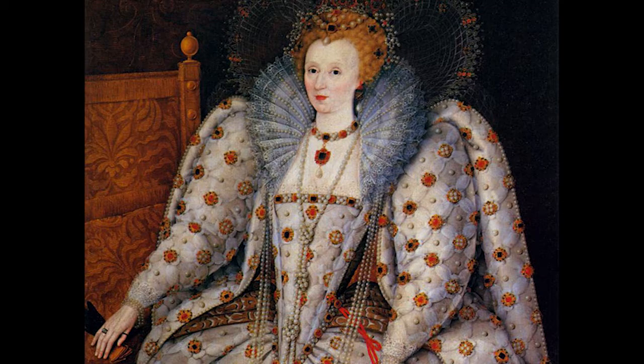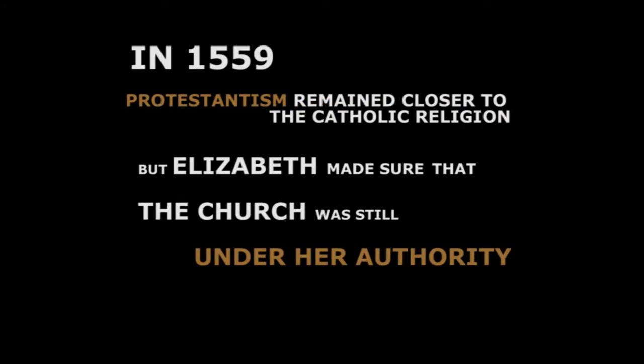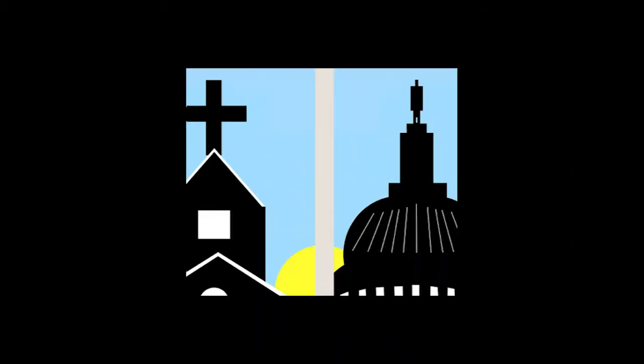When Mary died in 1558, Elizabeth became queen. She wanted to find a peaceful answer to the problems of the English Reformation. She wanted to bring together again those parts of English society in political disagreement. In 1559, Protestantism remained closer to the Catholic religion, but Elizabeth made sure that the Church was still under her authority. In a way, she made the Church part of the state.